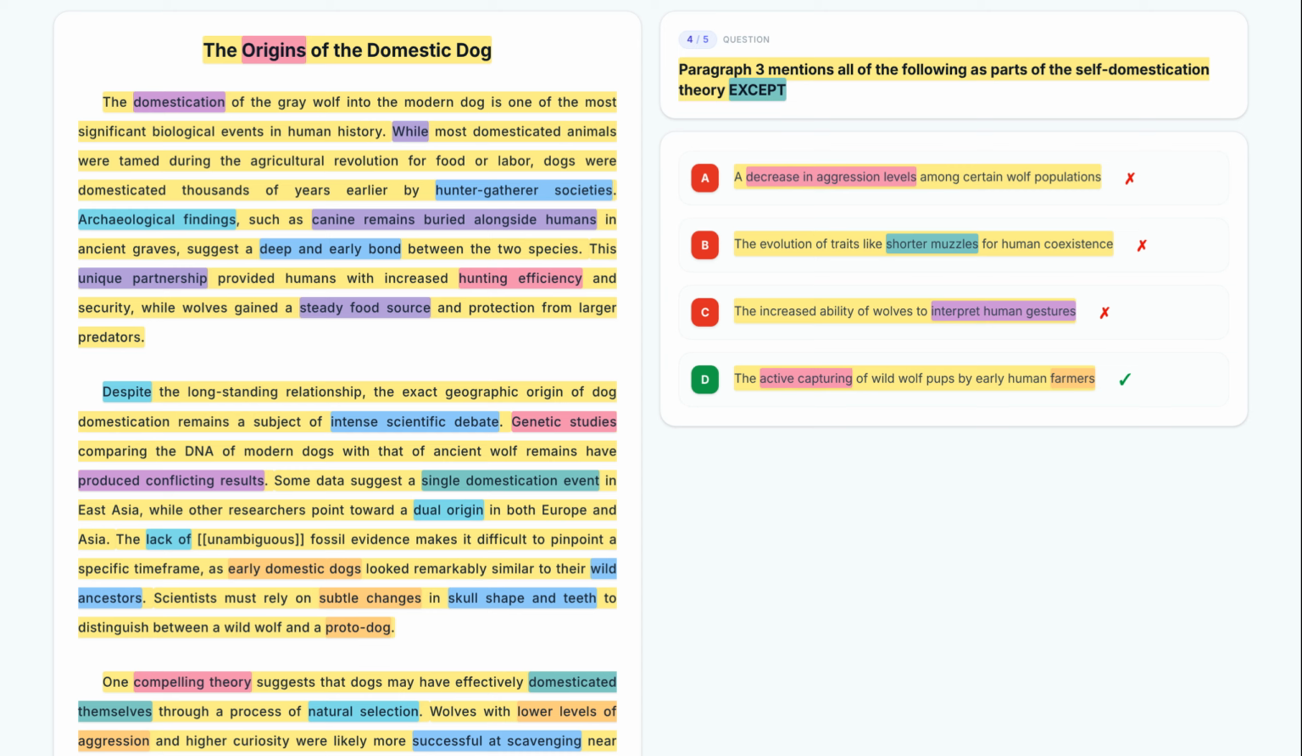Therefore, the correct answer is option D, because the passage describes a natural process of natural selection rather than active capturing by humans.